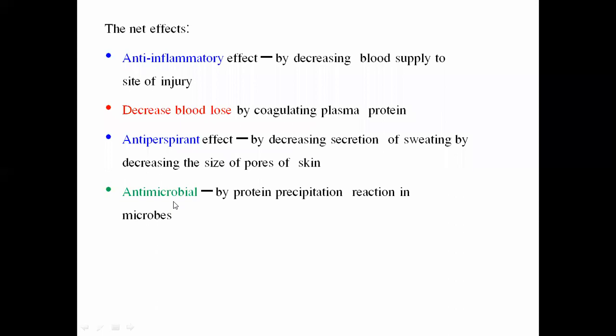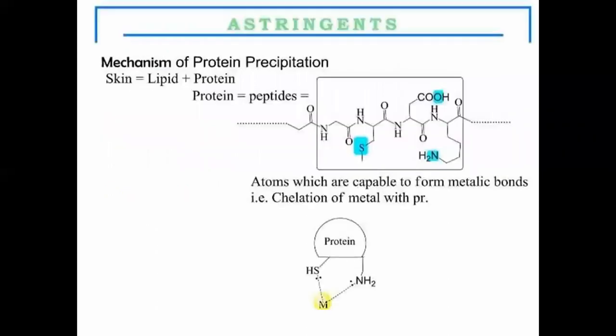And the next will be antimicrobial agent. It acts as an antimicrobial also by protein precipitation reaction. So they are going to precipitate out the protein which is there in the microbial cell. So these astringents will be acting by different mechanisms. They may act as an anti-inflammatory, they may decrease the blood loss, they may act as an antiperspirant, as well as they are acting as an antimicrobial.